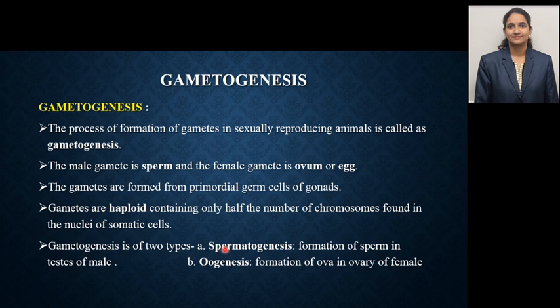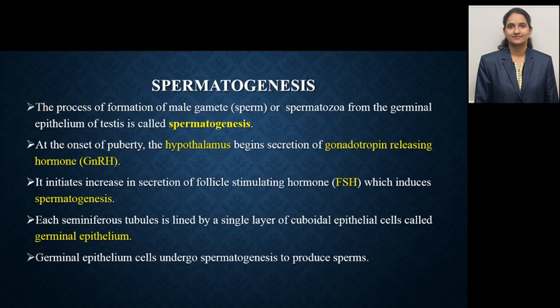Gametogenesis is of two types, spermatogenesis and oogenesis. Spermatogenesis is the process of formation of sperm in the testes of male, while oogenesis is formation of ova in the ovaries of female. Let's see in detail spermatogenesis. The process of formation of male gamete, sperm or spermatozoa, from the germinal epithelium of testes is called spermatogenesis.